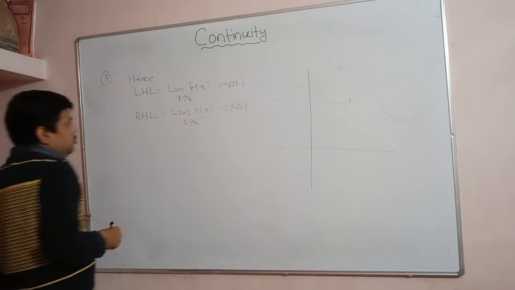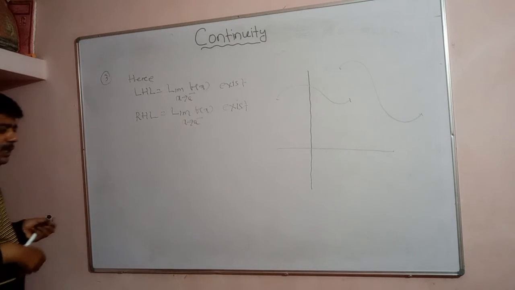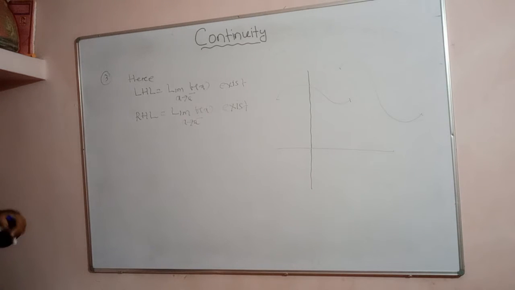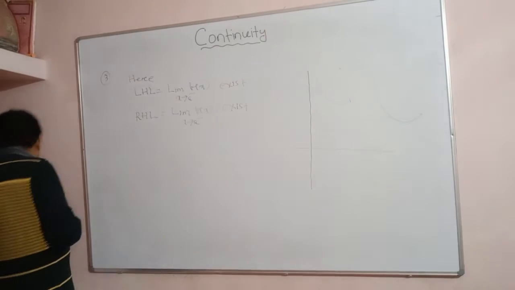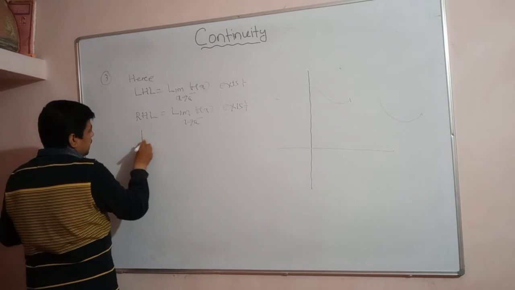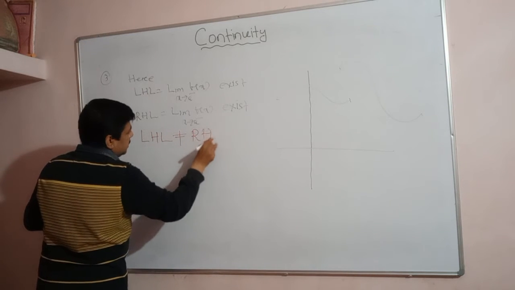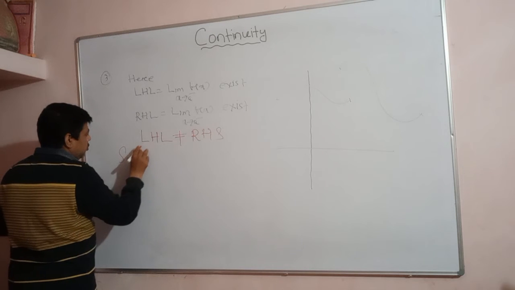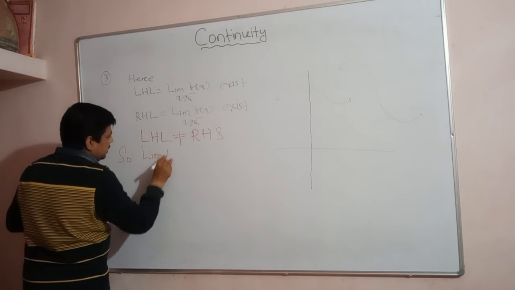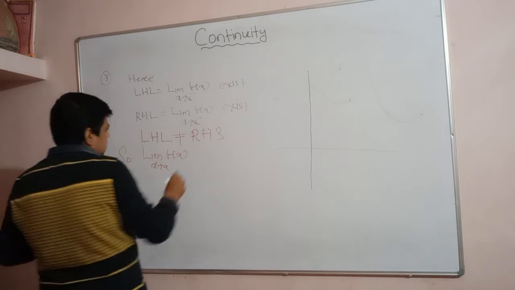But here what do you find? You see the left hand limit is not equal to the right hand limit. So the limit of the function does not exist. Limit of f(x) as x approaches a does not exist.